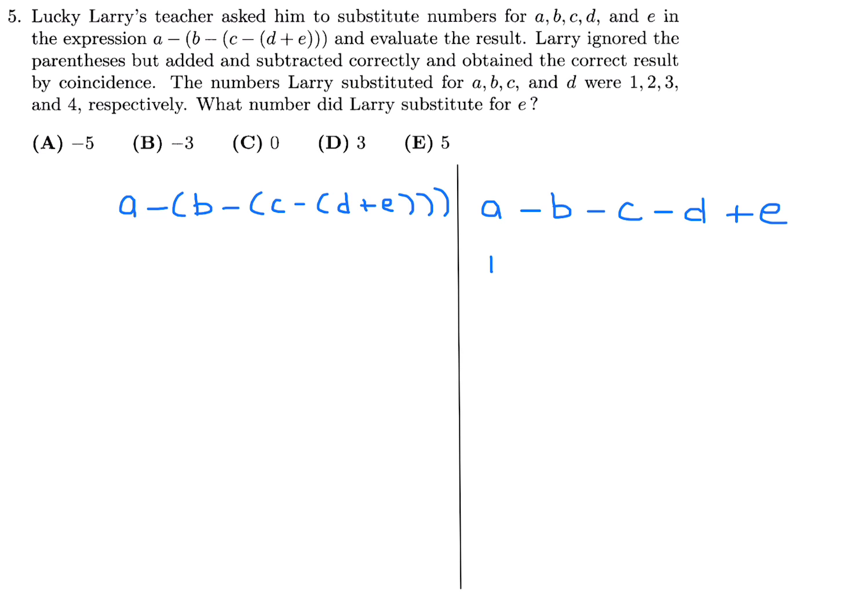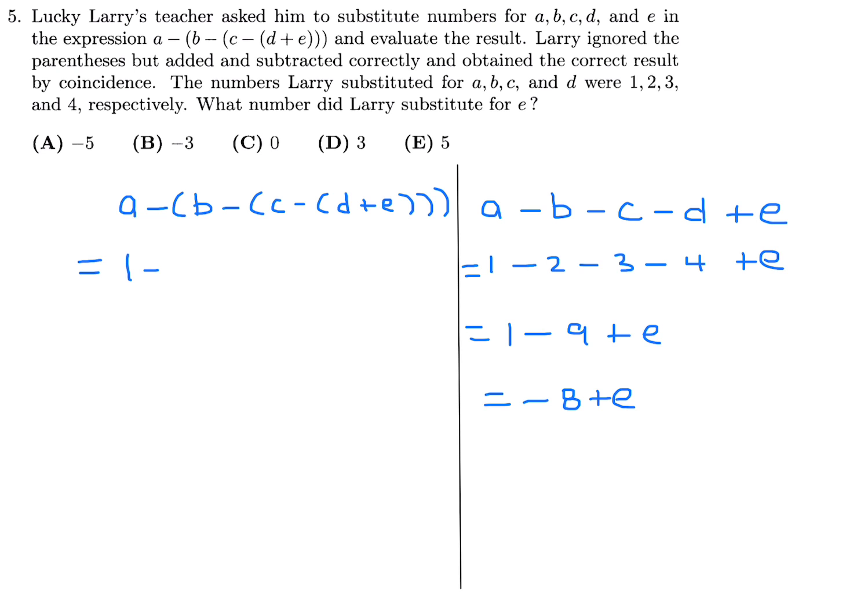The first one here, 1 minus 2 minus 3 minus 4 plus E. This becomes 1 minus 9 plus E, and therefore that's negative 8 plus E. And that's about as far as we can go there.